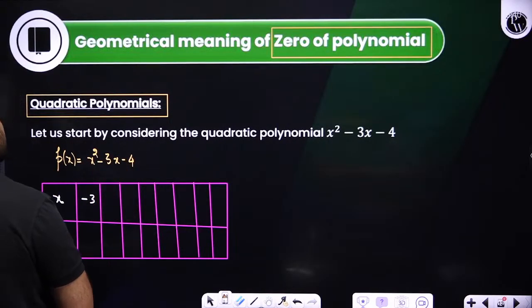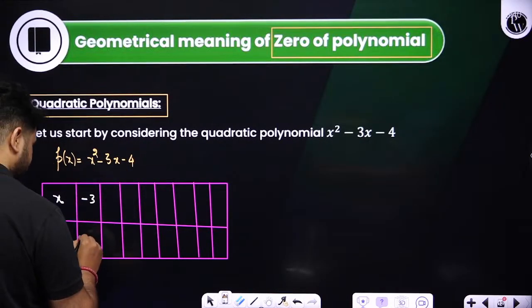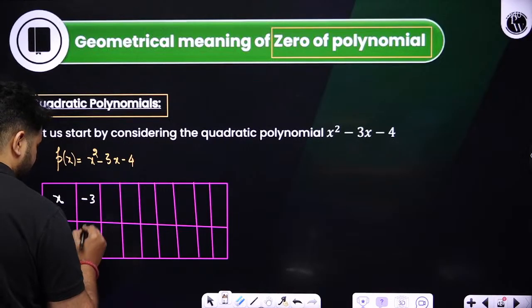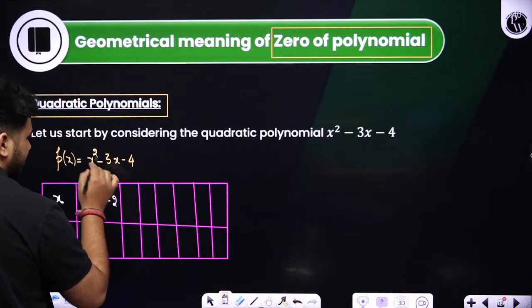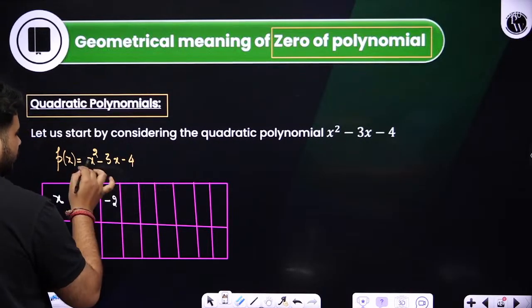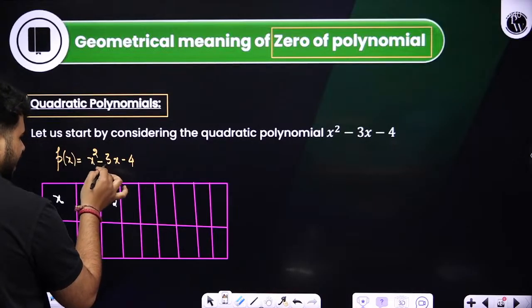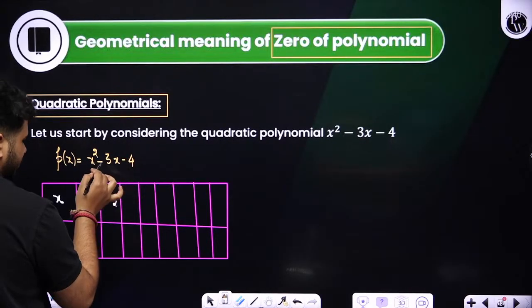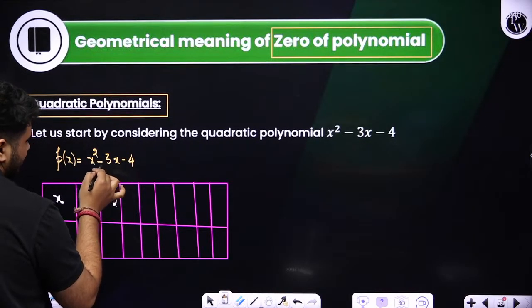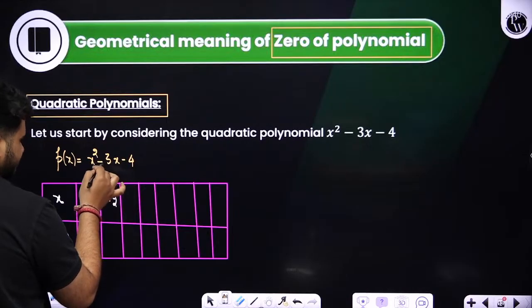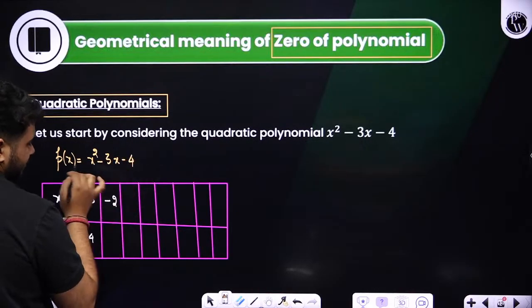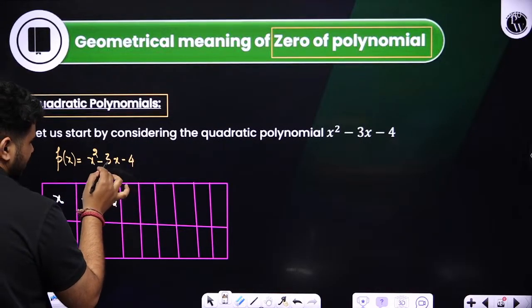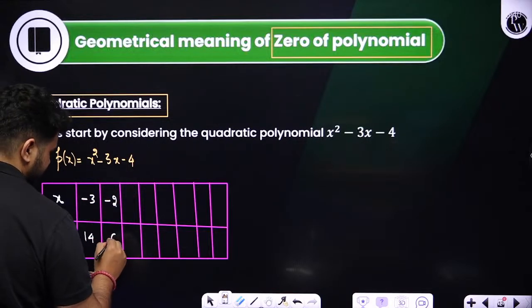18 minus 4 is how much? 14. Correct. Next, when I take minus 2 over here, minus 2 whole square will be nothing but what? 4. Correct. 4 minus of minus plus, so 4 minus 4 cancel. So what is left is 3 2s are 6. So it will be 6 over here.